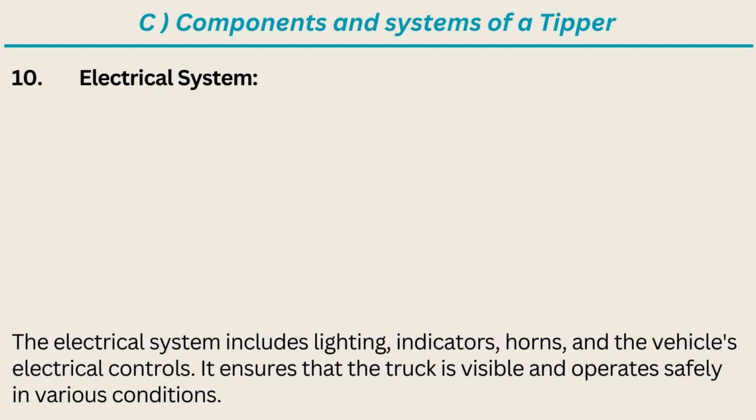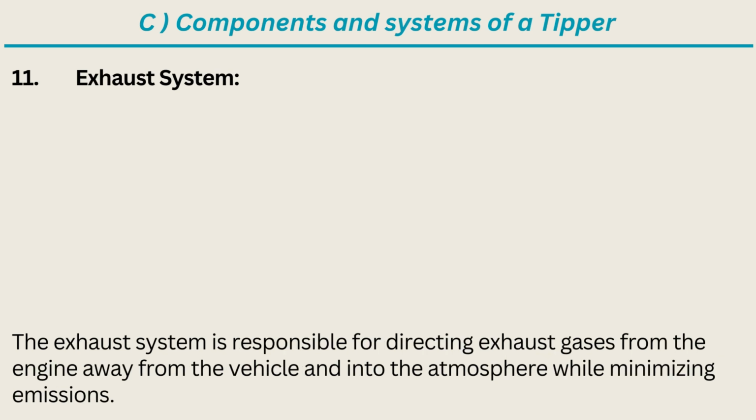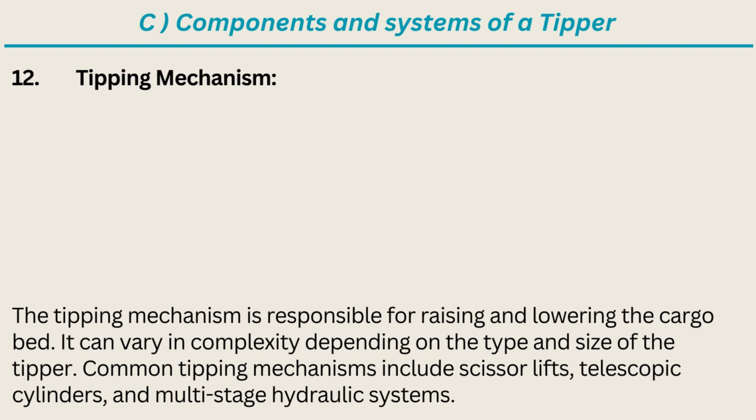10. Electrical system. The electrical system includes lighting, indicators, horns, and the vehicle's electrical controls. It ensures that the truck is visible and operates safely in various conditions. 11. Exhaust system. The exhaust system is responsible for directing exhaust gases from the engine away from the vehicle and into the atmosphere while minimizing emissions.